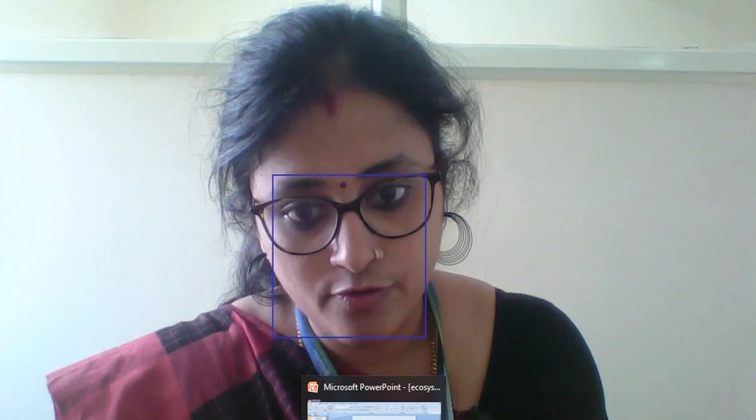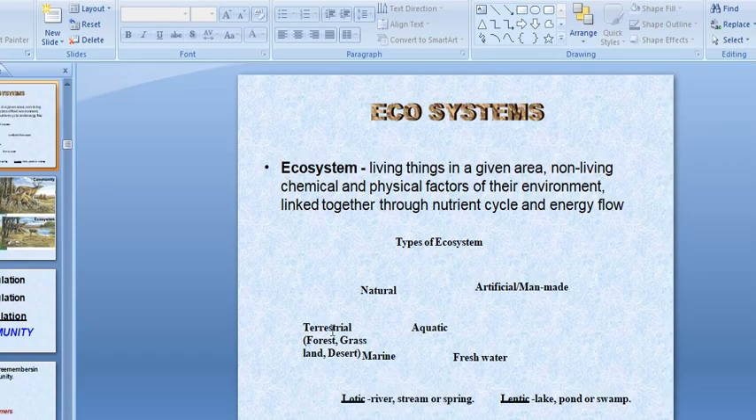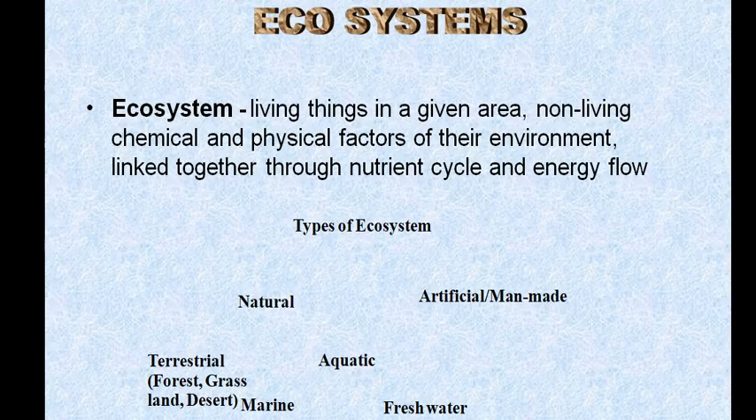Good morning everyone. So now I am going to continue with ecosystem. I have a small slide presentation for describing the ecosystem. First of all, ecosystem means a part of living things in the given area and non-living things, physical and chemical factors in the environment, everything together. So that is said to be an ecosystem.